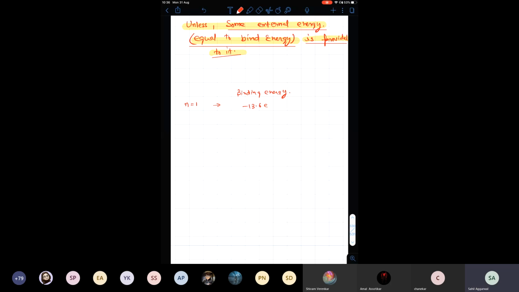The sign will become plus, and the energy required will be plus 13.6 electron volt into Z square by n square. Any problem to anyone in this?